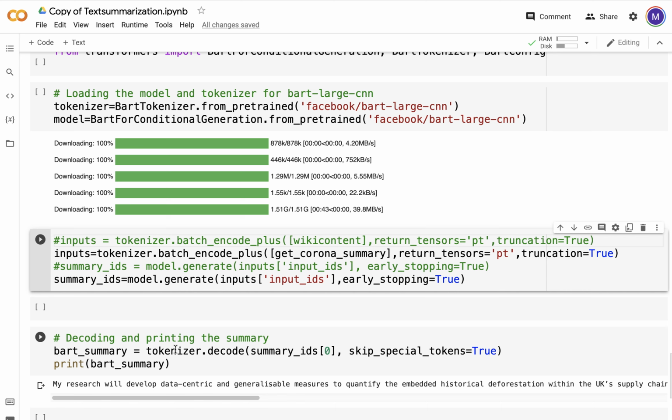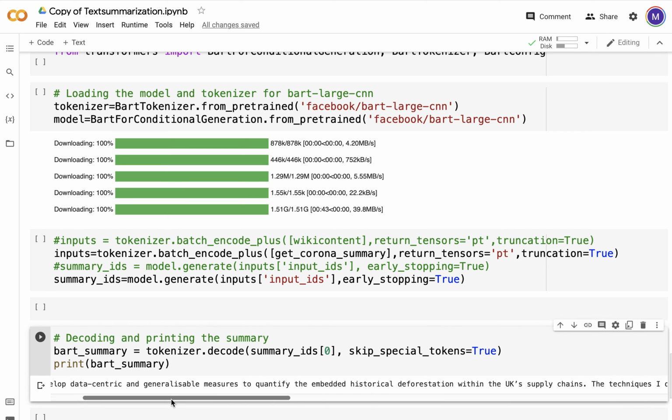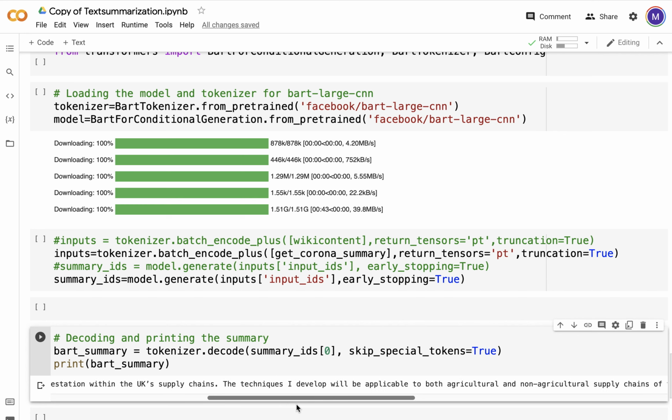So BART summary, decode the summary IDs. Now again, if I have to describe what all is going on, I'm going to need a couple of lectures to do that, but that's not the point, because this is a behind the scenes lecture. So my research will develop data-centric and generalizable measures to quantify embedded historical deforestation. The techniques I develop will be applicable to agricultural and non-agricultural.